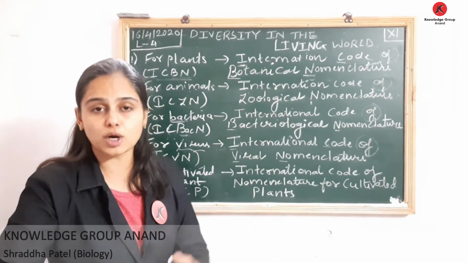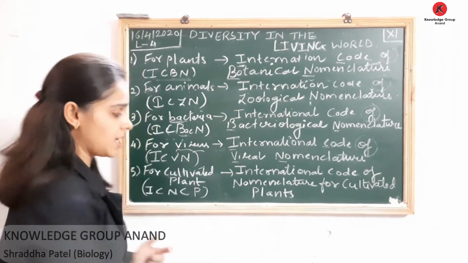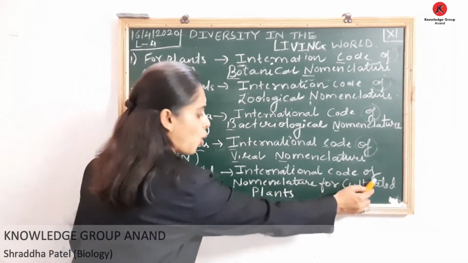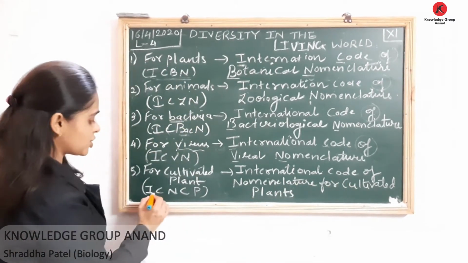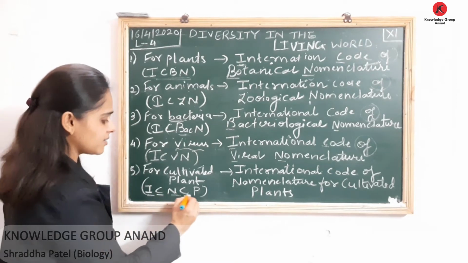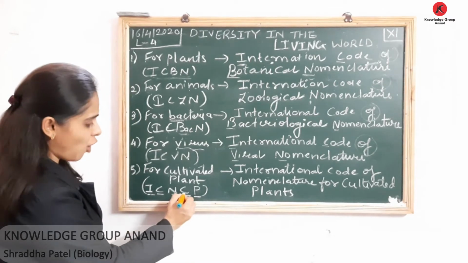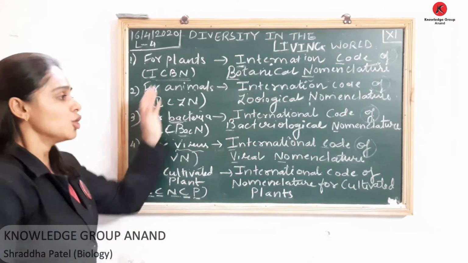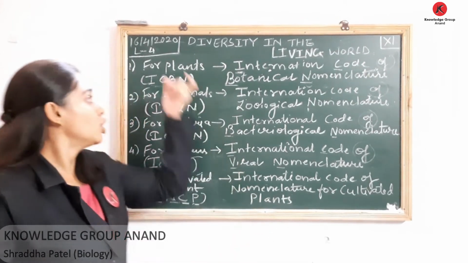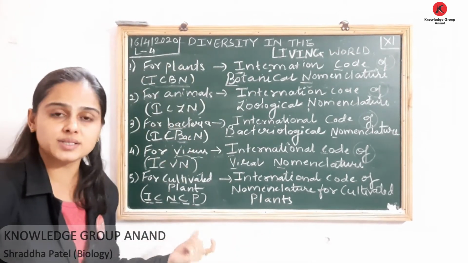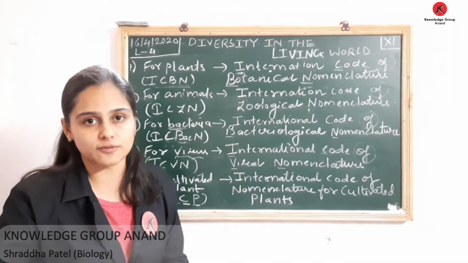And last, if we are talking about cultivated plants, the plants which are cultivated, उसके लिए we have International Code of Nomenclature for Cultivated Plants. Abbreviation क्या है? ICNCP, International Code of Nomenclature for Cultivated Plants. Okay, so these are certain codes which are designed to give scientific names to specific classes of organisms, to avoid errors, to avoid duplications, to avoid any confusion.